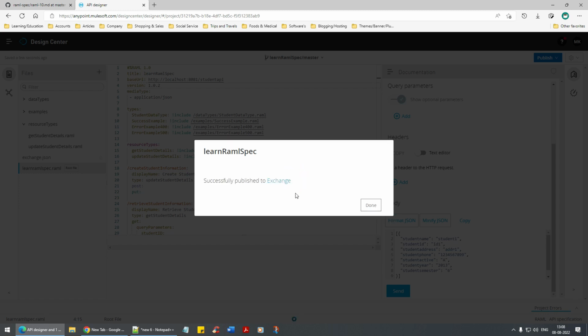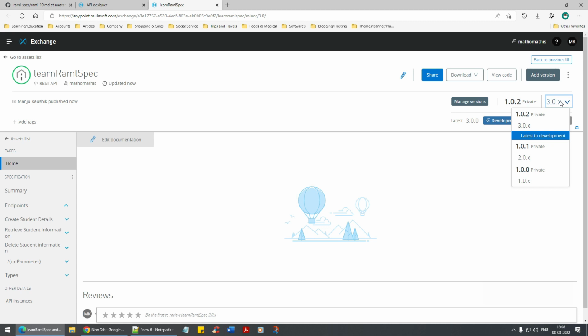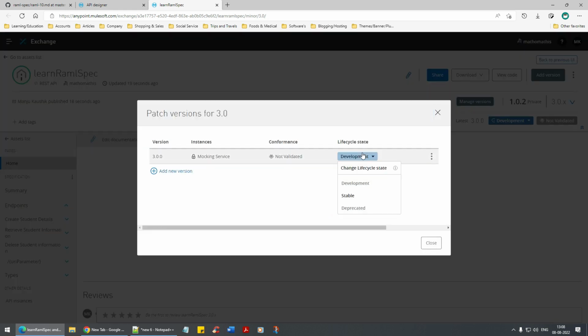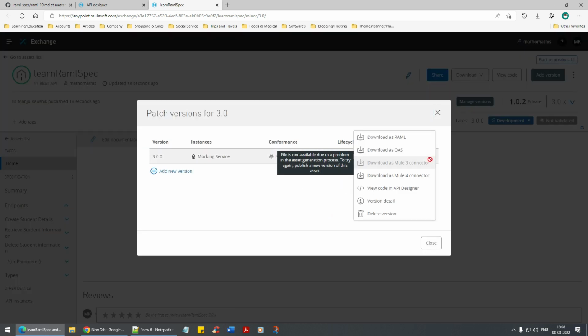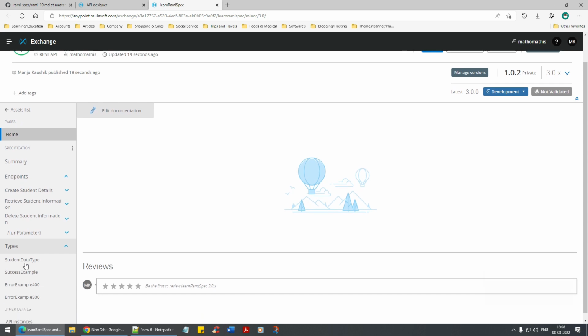Let's go to our Exchange. The asset version, guys, we'll change it, not a big deal. If you can see, asset 3.0, it's pointing to 1.0.2. We can click on this and obviously change the version. That's not a problem. So we are currently at version 3, and here if you can see, we have types.